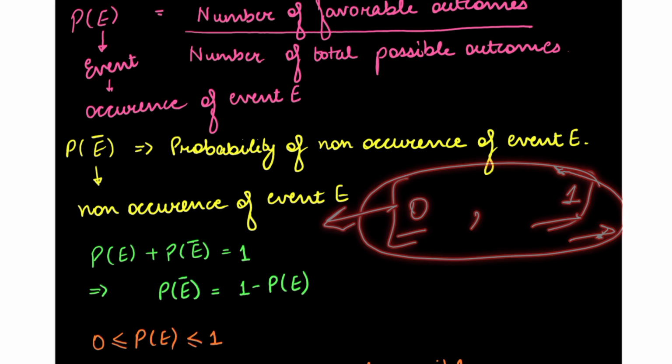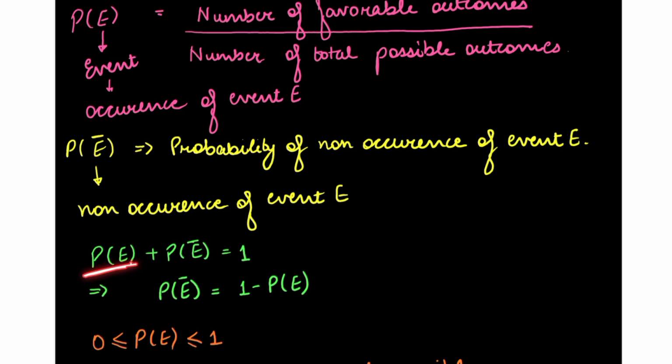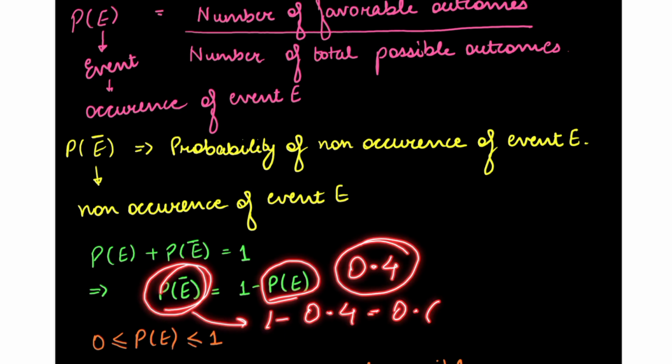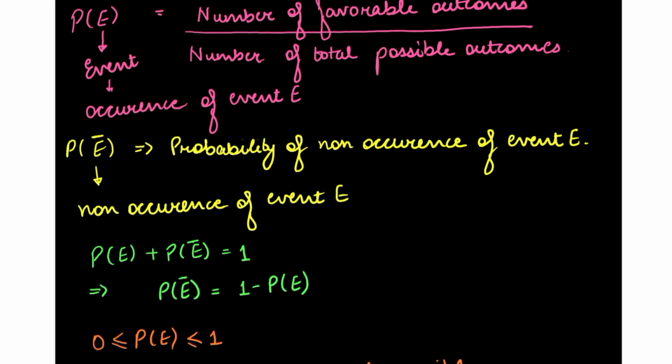So, the probability of occurrence and non-occurrence, adding them, we get 1. So, if probability of an occurrence of an event is 0.4, the probability of non-occurrence of the event will be 1 subtracted by 0.4. That is 0.6. Okay.